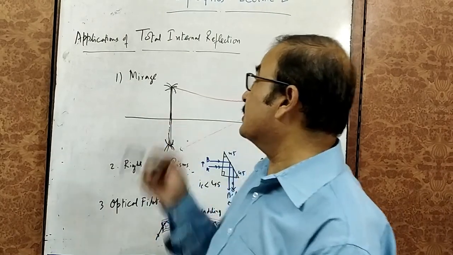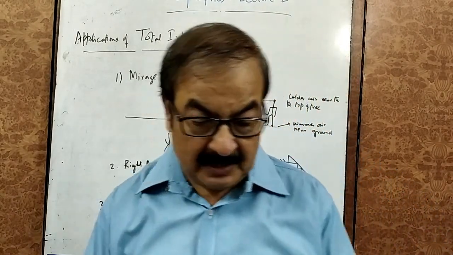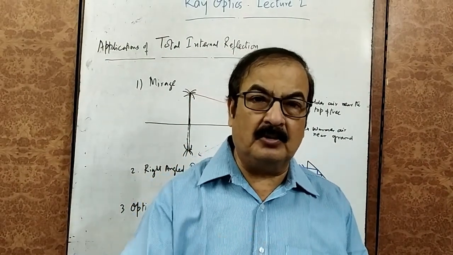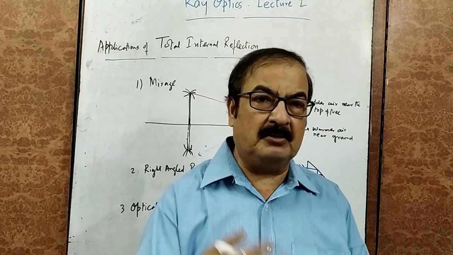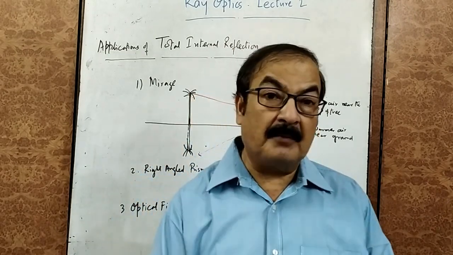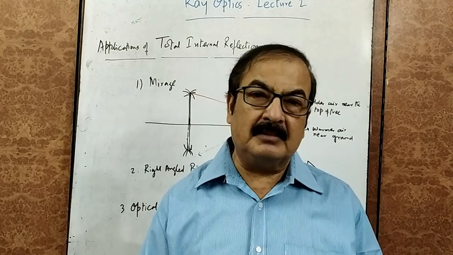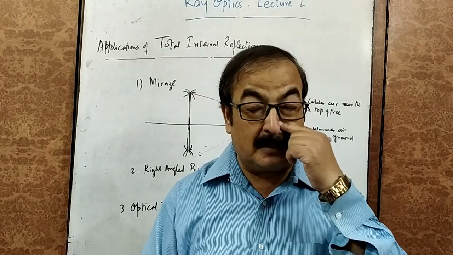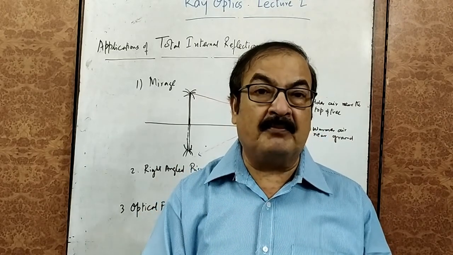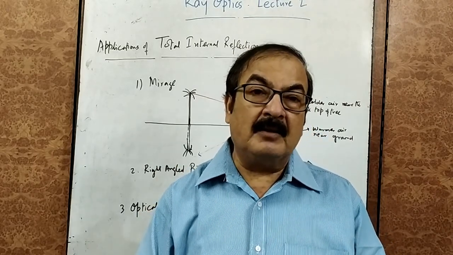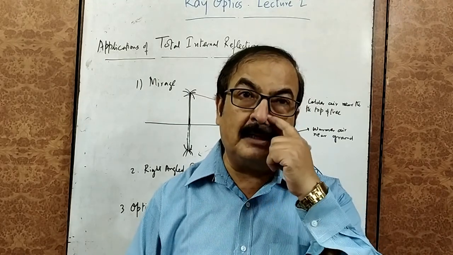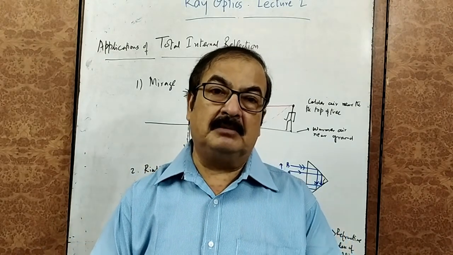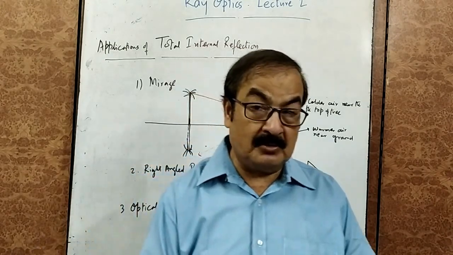Now let us take some applications of TIR, total internal reflection. You may have already seen that during summer when you tour from one city to other, especially in afternoon hours, you can see that some of the trees and other plants or some buildings, their reflection comes on the ground, as if some water is sprayed over the ground, but actually that is not so.